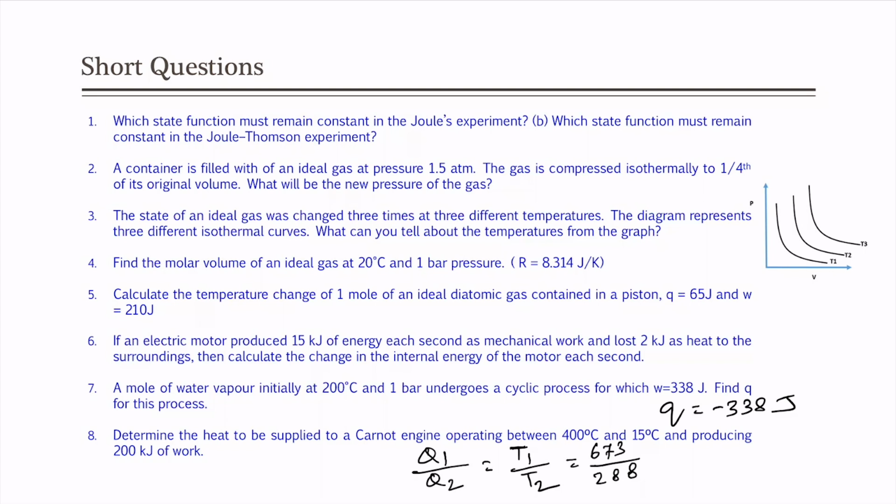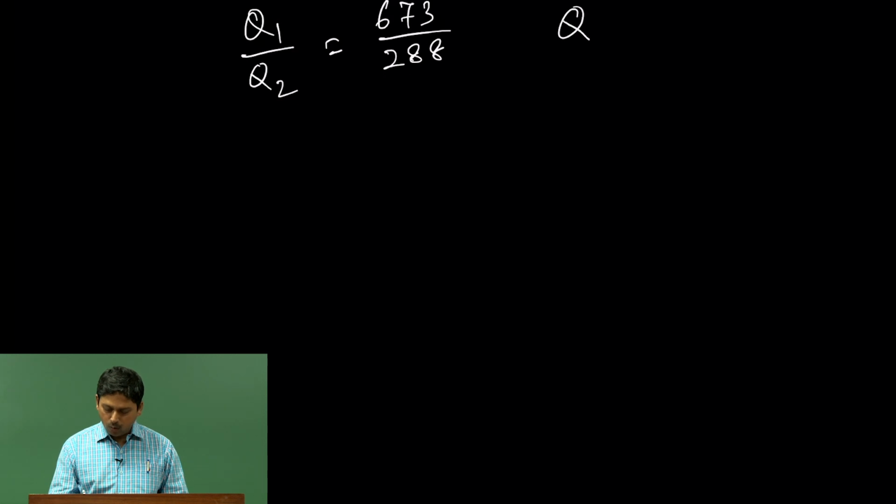We have also been given the work, which is Q 1 minus Q 2 to be 200 kilojoule. Now, we have two pieces of information. One is that Q 1 minus Q 2 is 200 kilojoule, we need a little bit more space. So, I will go there. So, Q 1 by Q 2 is 673 by 288 and Q 1 minus Q 2 is 200.